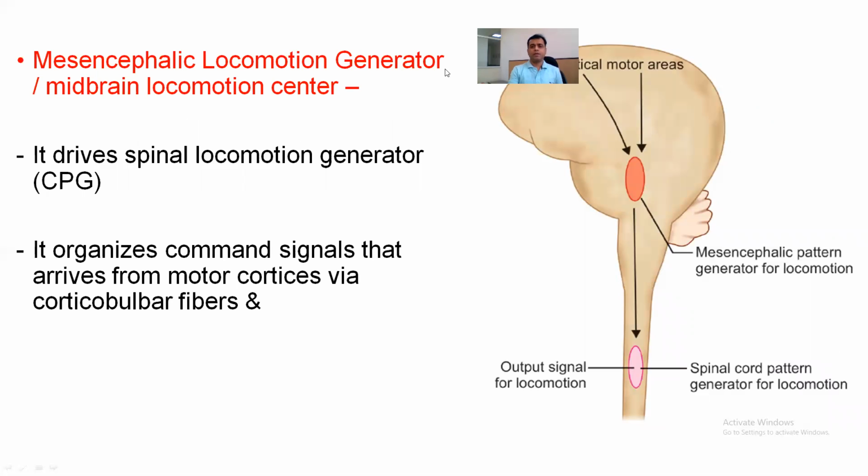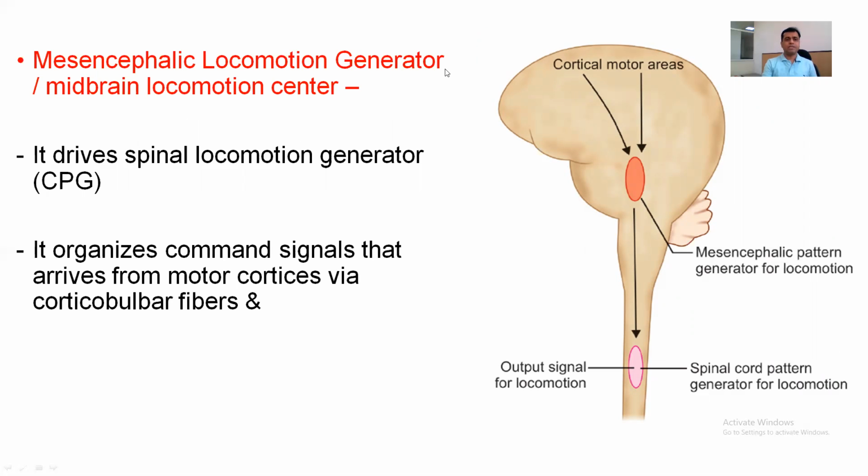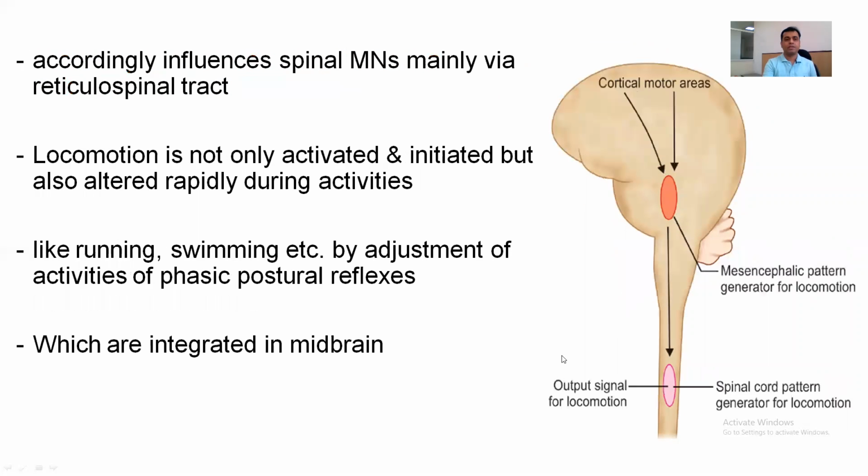This particular phenomenon we have already considered: mesencephalic locomotion generator, which is located in the midbrain and therefore called the midbrain locomotion center. It drives the spinal locomotion generator, which we call the central pattern generator. It organizes the command signal that arrives from the motor cortices via the corticobulbar fibers and accordingly influences the spinal motor neurons, mainly via the reticulospinal tract.